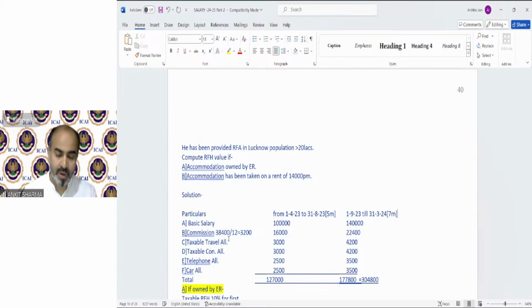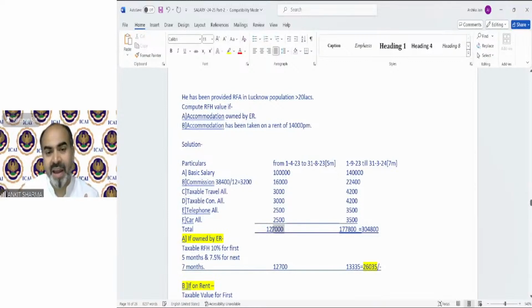except DA, only for that part which is for retirement benefit. So commission we will take in full. Taxable traveling allowance was 600 rupees per month, so for 5 months it will be 3,000 and for 7 months it will be 4,200. Same for conveyance allowance. Telephone allowance, fully taxable, 500, that means 2,500 and 3,500. Car allowance, of course, 2,500 and 3,500. So total will be 1,27,000 for the 5 months' salary and 1,77,800 for 7 months.